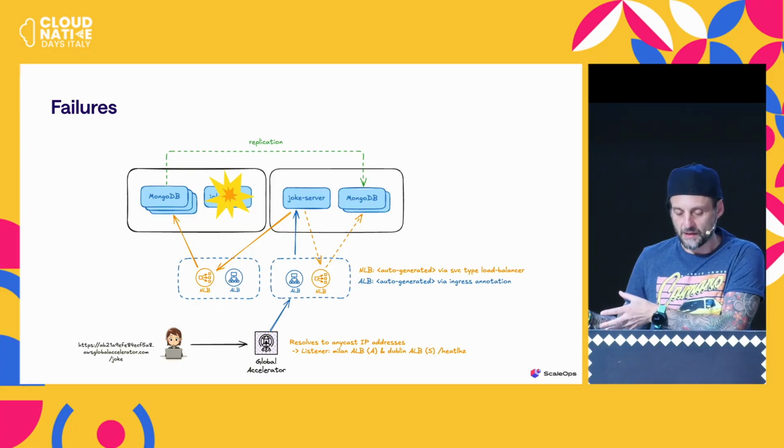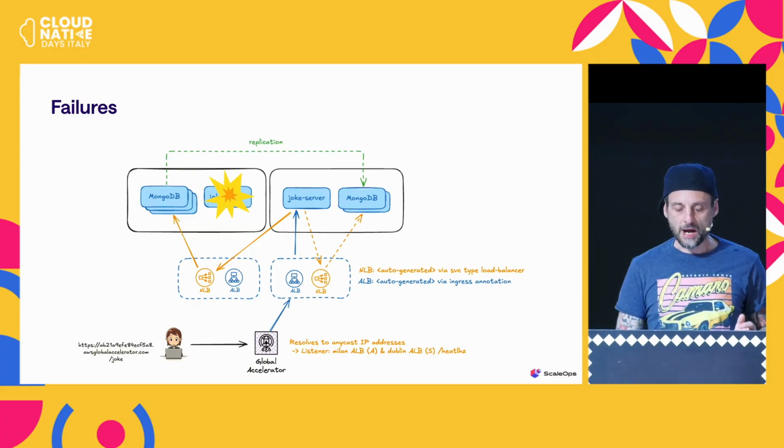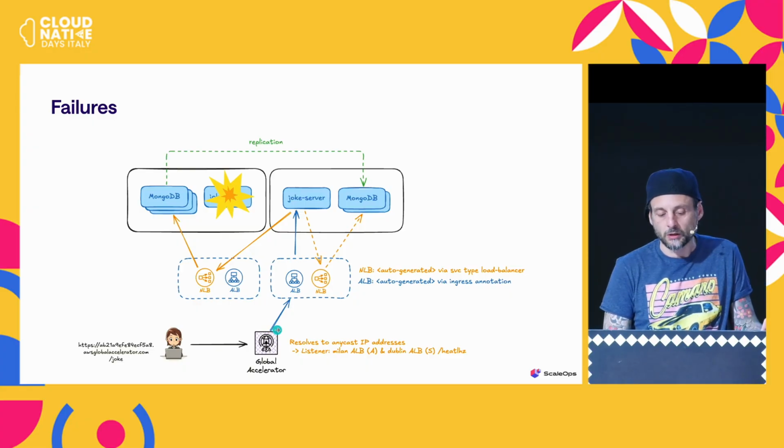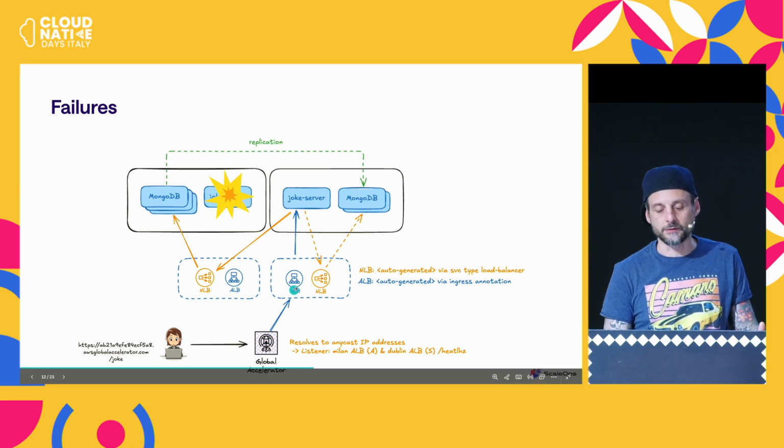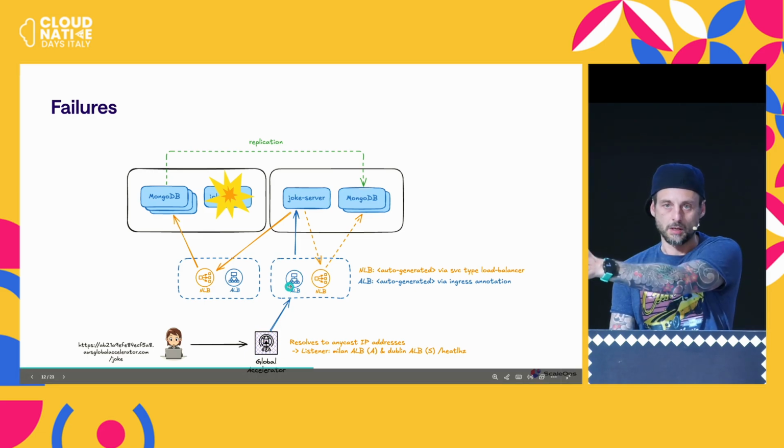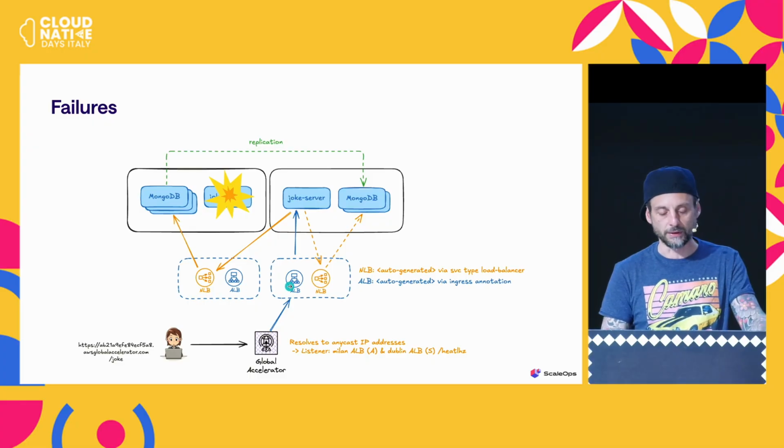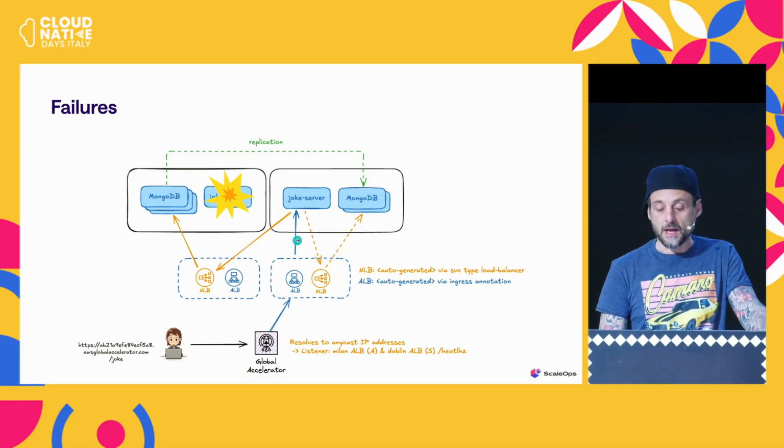I don't want to recover everything and promote manually. So what I can afford, for sure, the health check is going to fail. So the global accelerator is going to redirect the traffic and promote the secondary, so the Dublin site. Then Dublin is going to talk to the joke server via the ingress.